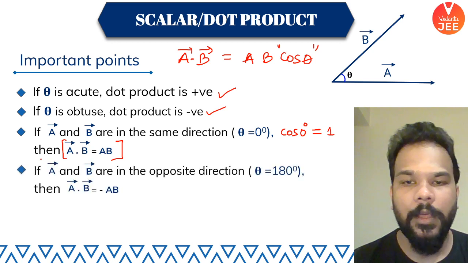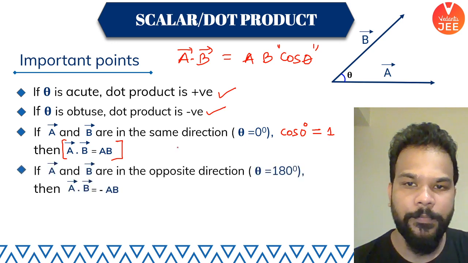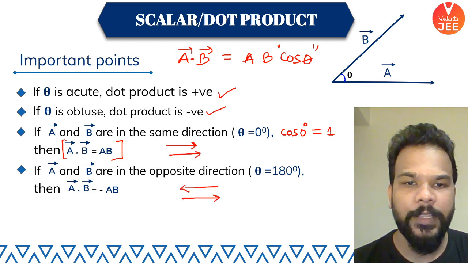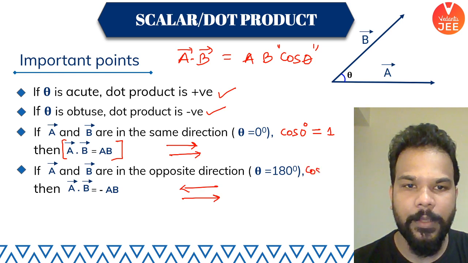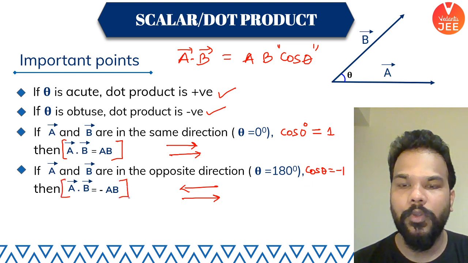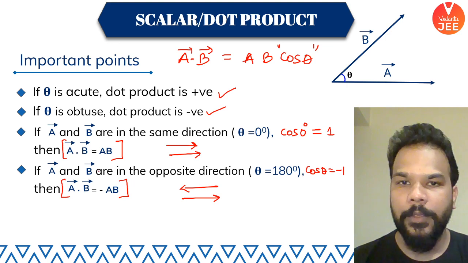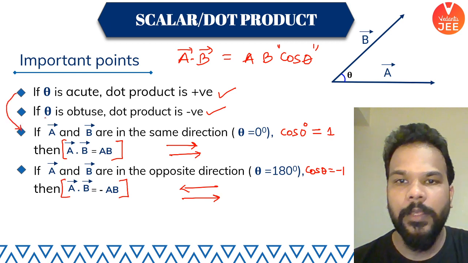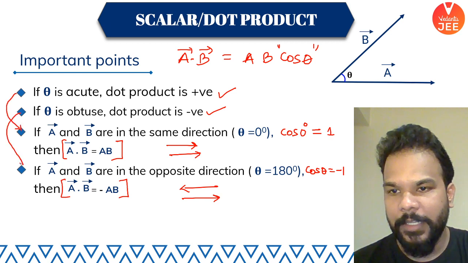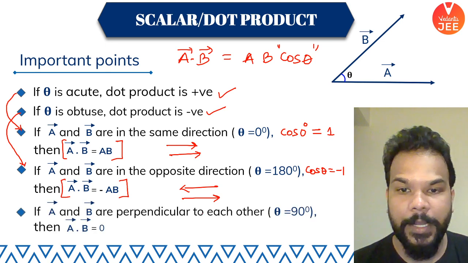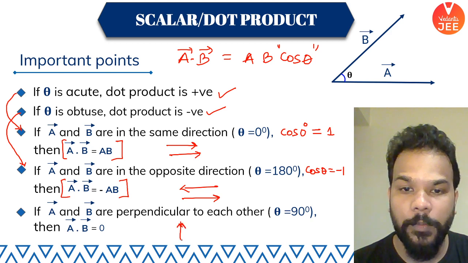Similarly, if the vectors are exactly opposite in direction, the value of theta is 180 degrees and cos theta becomes minus 1. Cos 180 degrees is minus 1. So your dot product will come out to be minus of A into B. It's a special case. This first one is a special case of an acute angle and this is a special case of an obtuse angle. And what if the angle is 90 degrees? If the two vectors are perpendicular to each other, it's a very useful point.